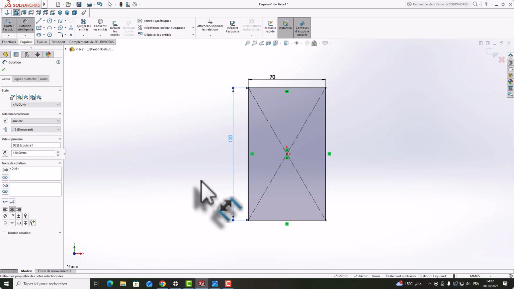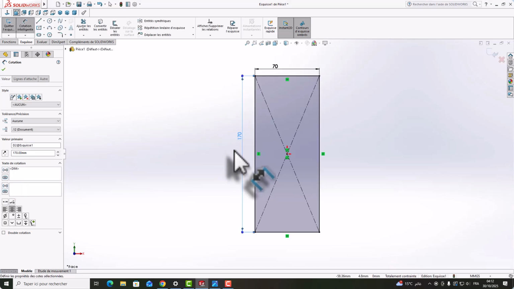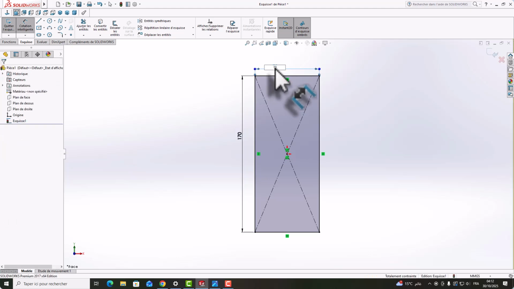I think my phone is a Samsung, for example, it's 160, so I will choose 170. After that, I need to check. Here I will make it 80.